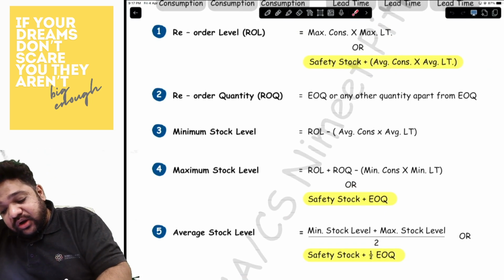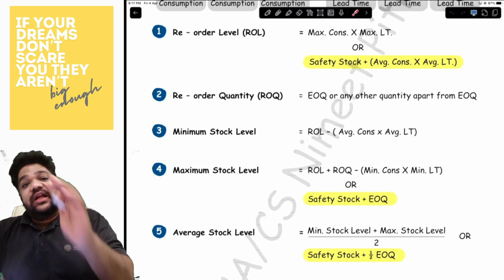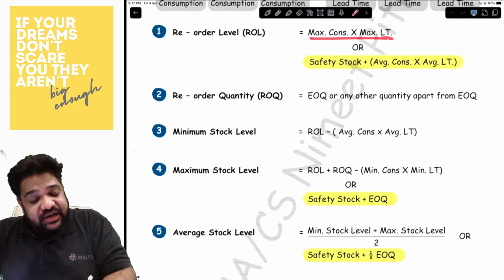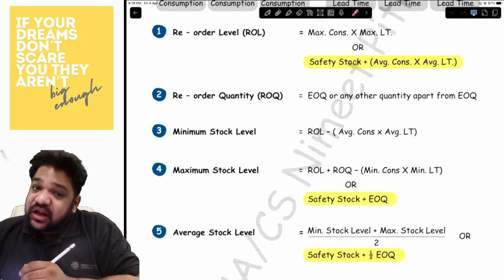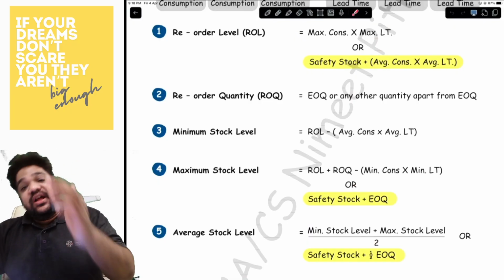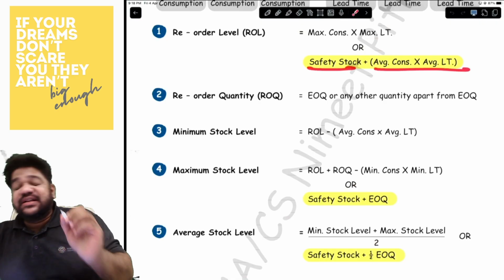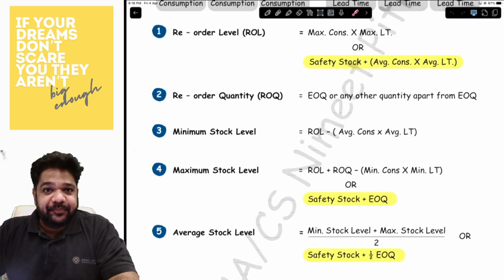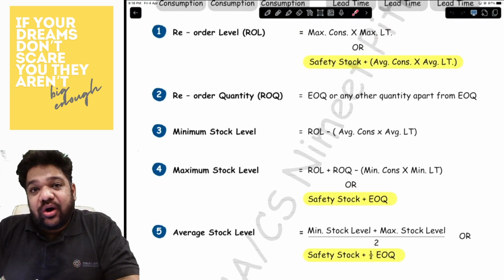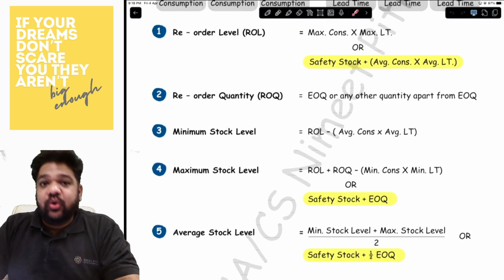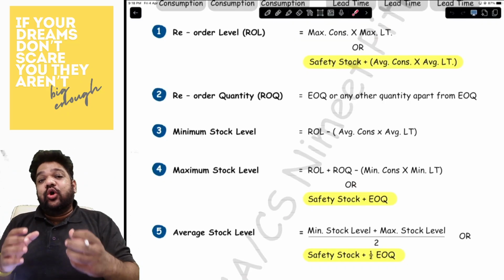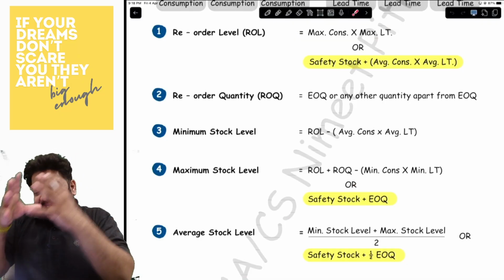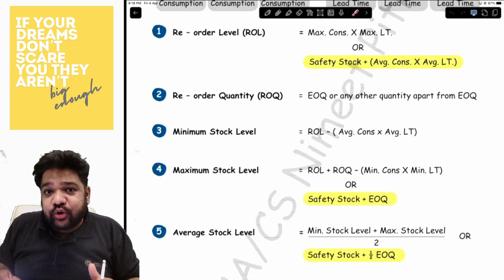Now comes the reorder level. The reorder level is maximum consumption into maximum lead time, or if you are using the yellow formula, that is, the question mentions safety stock, then it will be safety stock plus average consumption into average lead time. Then reorder quantity, it is basically EOQ. But why do we call it ROQ then? It is because your ROQ can be anything apart from EOQ as well.